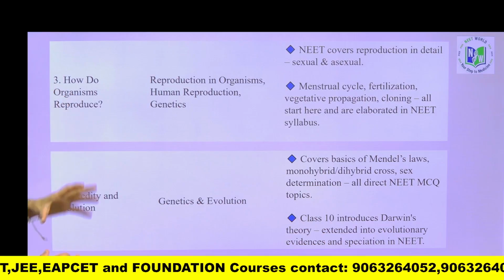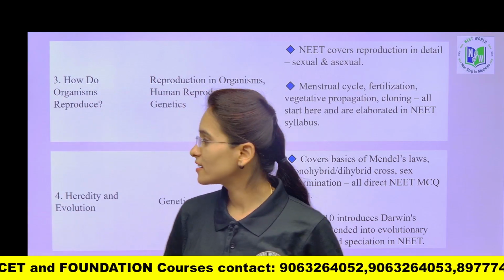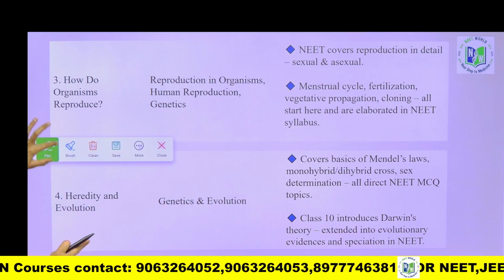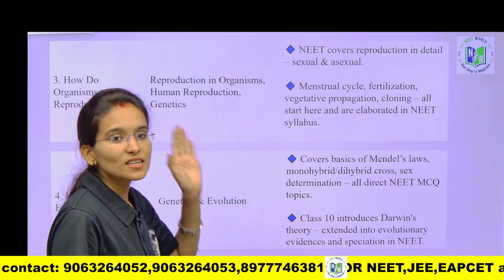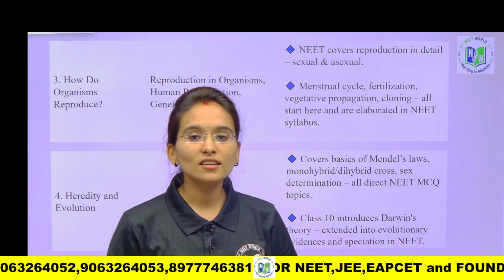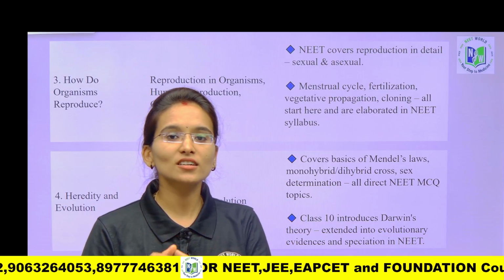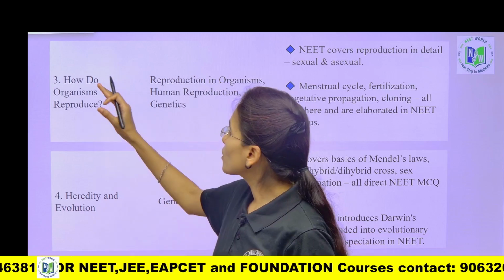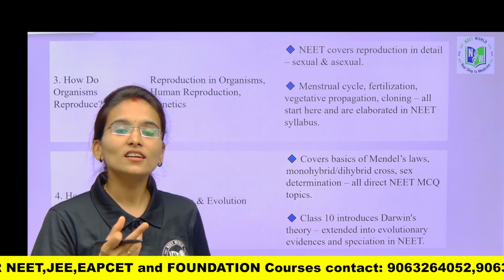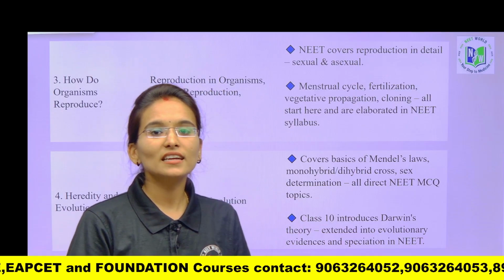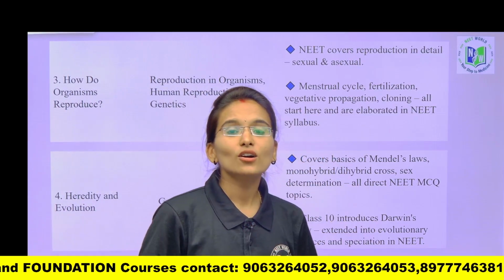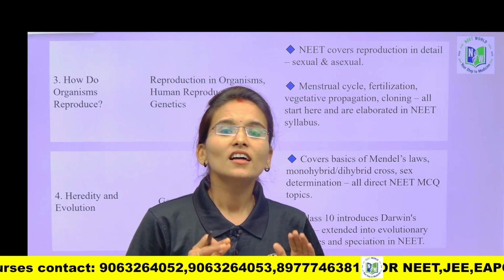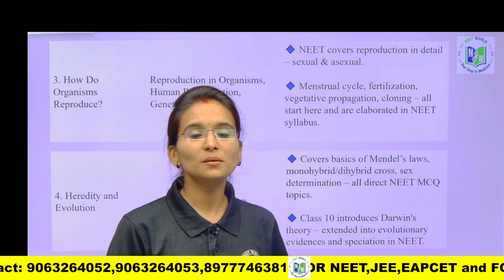Now we are going to look into the third chapter of your 10th standard. So, how do organisms reproduce? This is the third chapter. In this chapter you are going to learn about reproduction, types of reproduction like sexual reproduction and asexual reproduction in plants as well as in animals. When it comes to plants, you are going to learn about vegetative reproduction and artificial propagation like grafting and layering. Next, you are also going to learn about fragmentation, budding, binary fission, and regeneration. These are all the asexual types of reproduction.